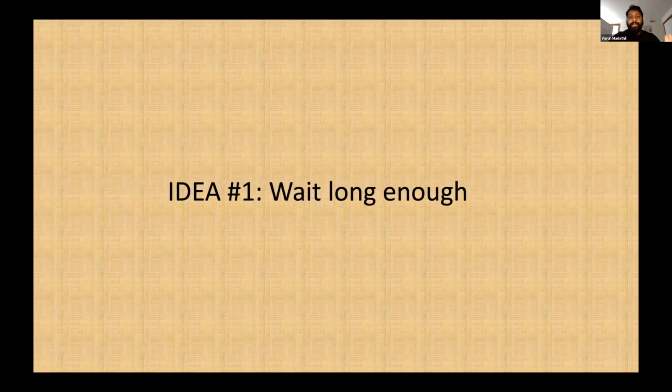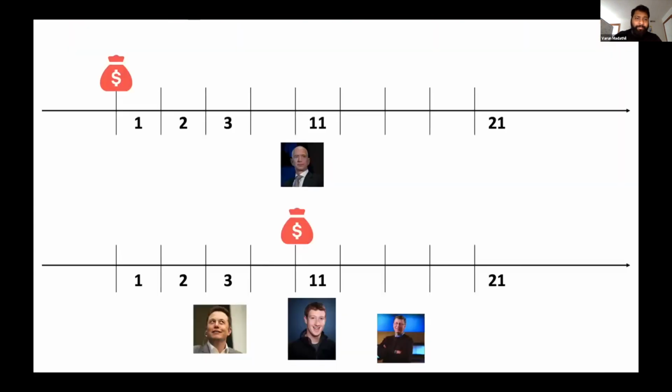So the first natural idea would be, hey, why not just wait long enough? So Bezos has received a transaction at time one, and we know that the adversary can delay anything for a max of just 10 seconds. So why not have Bezos just wait 10 seconds? He will know that if he waits 10 seconds, the same transaction will be in the view of all the other parties.